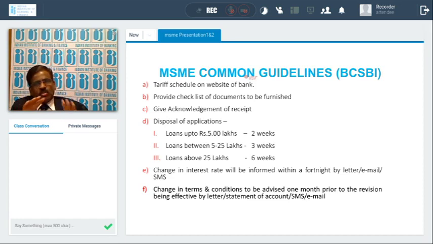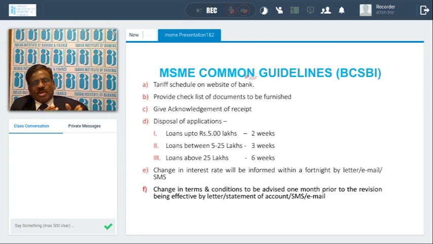That should be available. So based on that, the MSME borrowers can decide which bank to approach for bank finance. Who is cheaper? Whose service charges are better, etc.? They can make a comparison and then approach the banks.